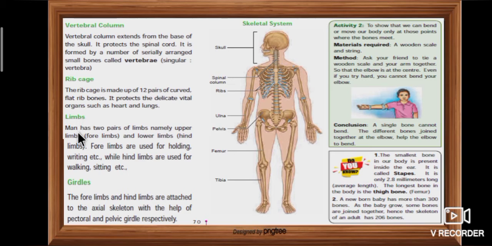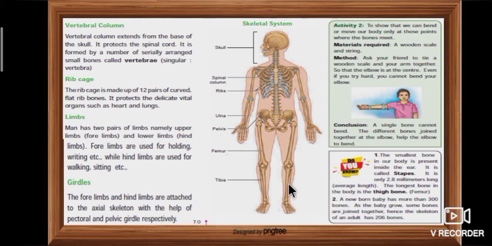Next, limbs and girdles. Both are appendicular skeleton. Man has 2 pairs of limbs, namely upper limbs, also called forelimbs, and lower limbs, also called hind limbs. Forelimbs are used for holding, writing, etc., while hind limbs are used for walking, sitting, etc. The forelimbs and hind limbs are attached to the axial skeleton with the help of the pectoral and pelvic girdle respectively.